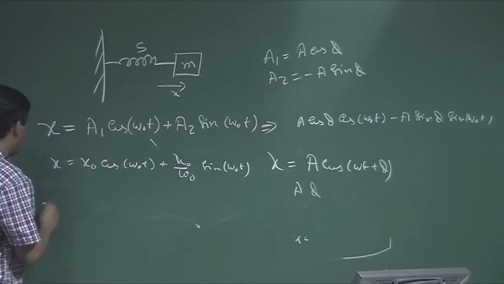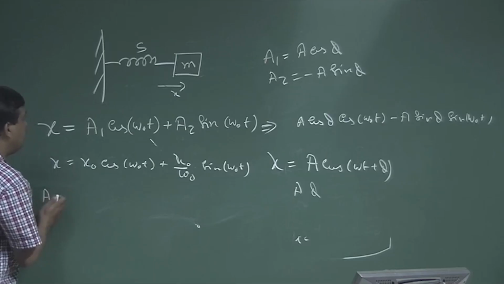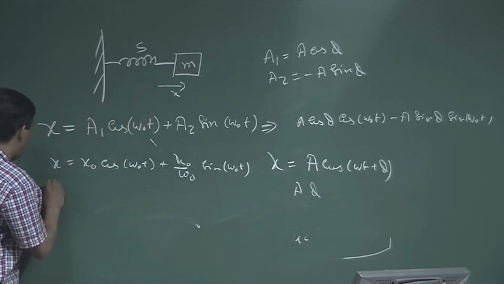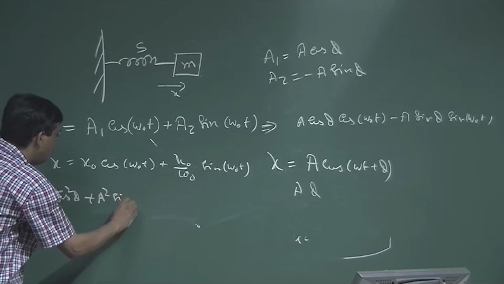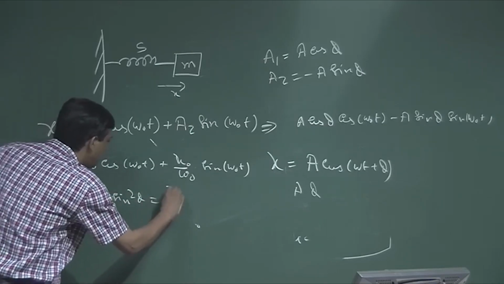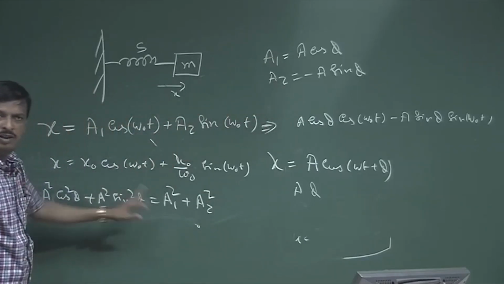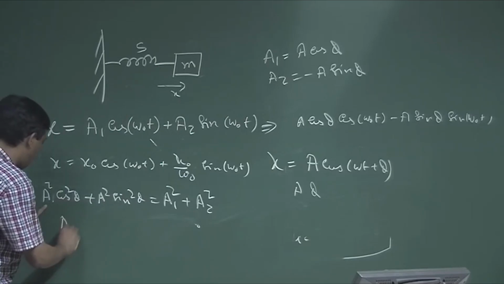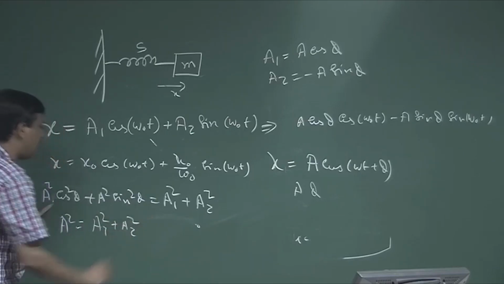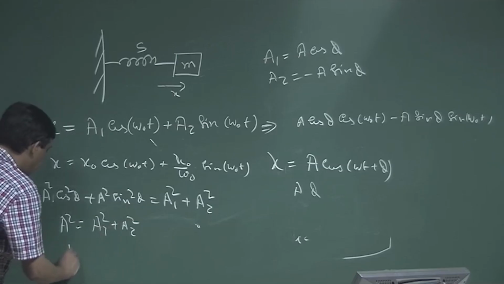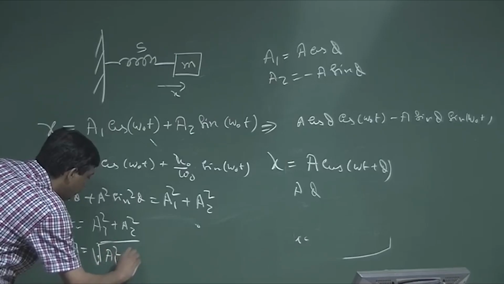If I take the square, I say a1 square. I write a square cos square phi plus a square sin square phi is nothing but a1 square plus a2 square. Value of a1, a2, I take the square only. Now, a is common, so a square is nothing but a1 square plus a2 square, because cos square theta plus sin square theta is equal to 1. So, a is nothing but root over of a1 square plus a2 square.